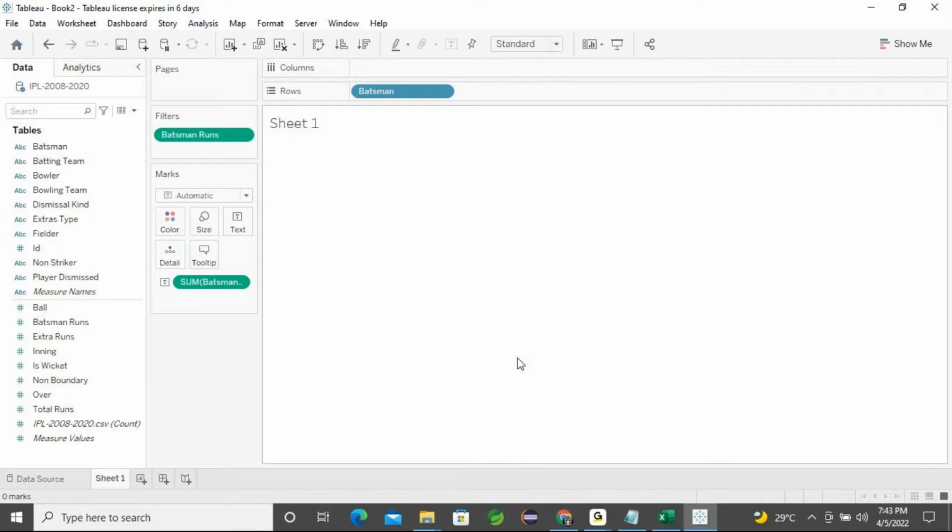Okay, fine, I got it. I want the name list. So batsman names, you just drag and apply into the columns. I guess it does not work. You can go for the sum, better. I'll remove it.